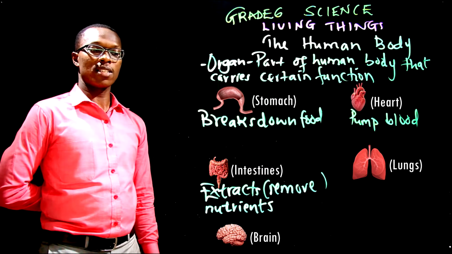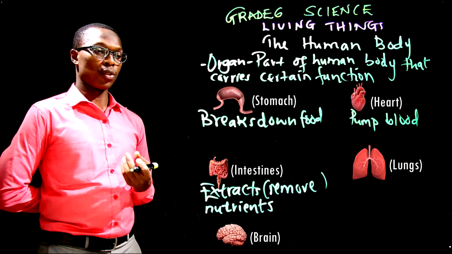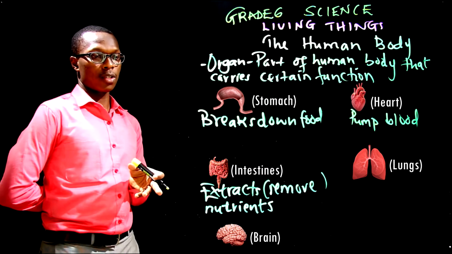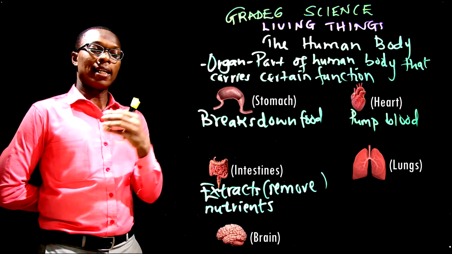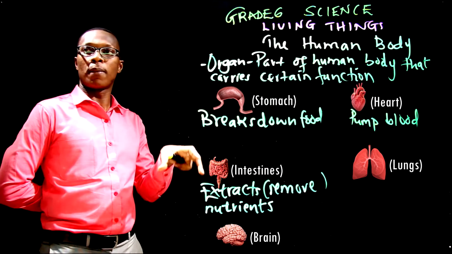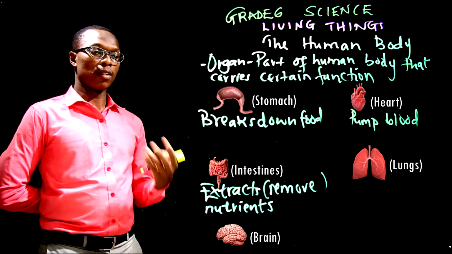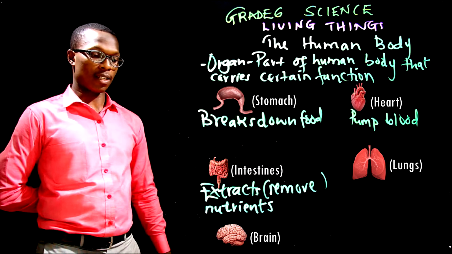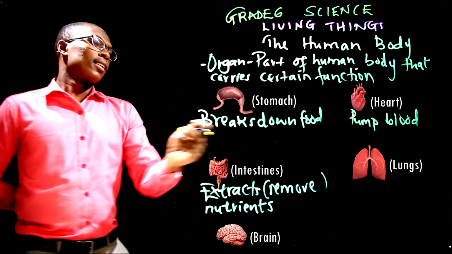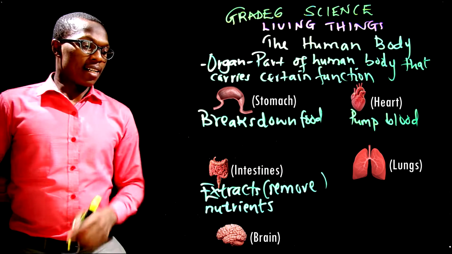Where do you get these nutrients? From the food that you eat. So when it gets to your intestine, the nutrients are extracted so that they can go to the bloodstream and be supplied throughout your body to give you the energy that you need. Is that okay? Good.